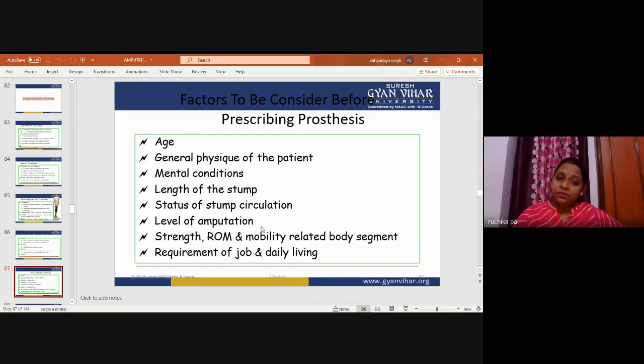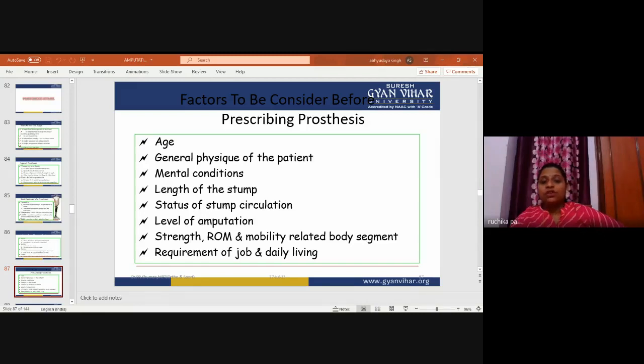Level of amputation. Yes, level of amputation is also important. As such, we need to prepare the prosthesis, and we need to check the level and the length of the stump, and how much we can apply for the prosthetic conditions. Strength, range of motion, and mobility related to the body segments. Requirement of job and daily living.